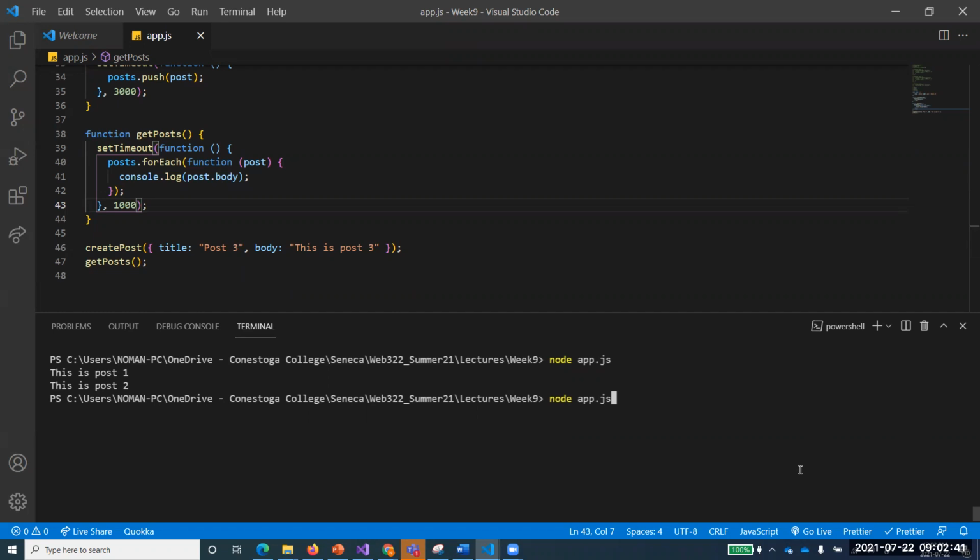So you see here, I do not have post 3 now. Okay, this is a question to you, Armin or Karthik. Do you understand why post 3 is not coming, which I have freshly created over here on line number 46? This post is not coming as output when we are taking this get posts? Reason.